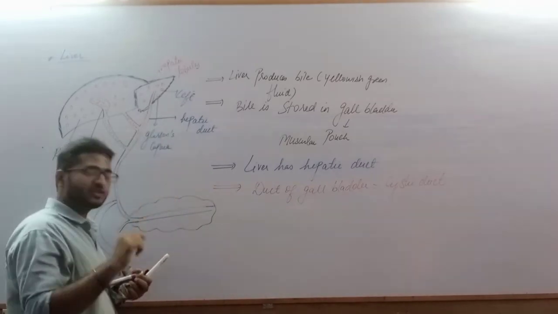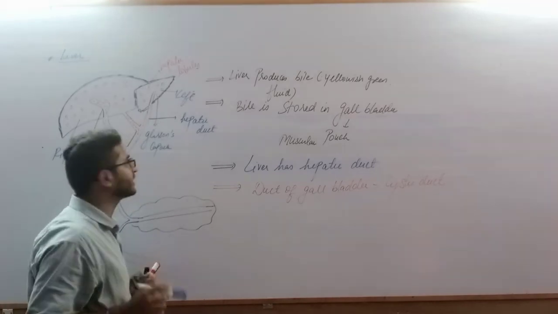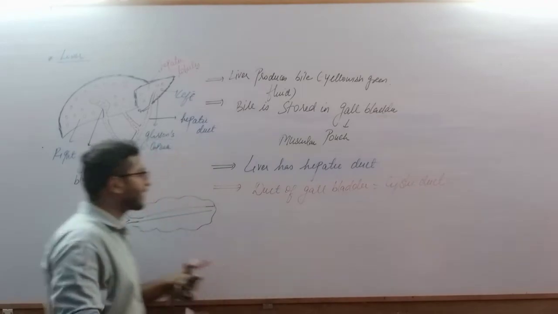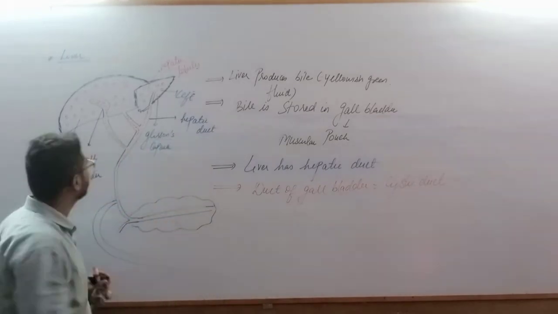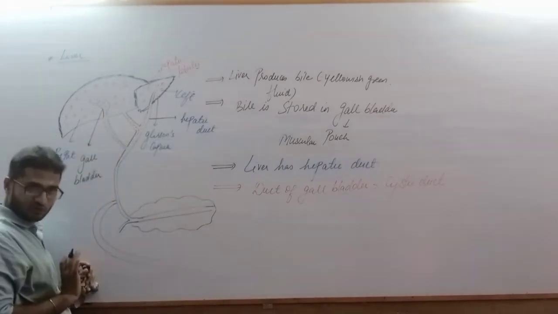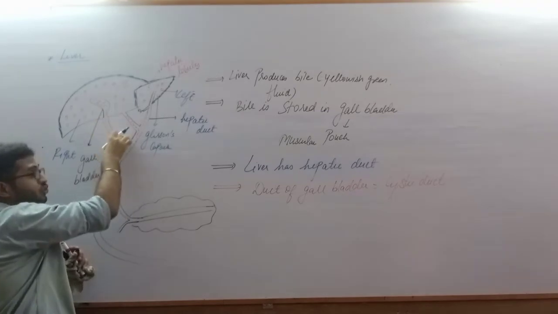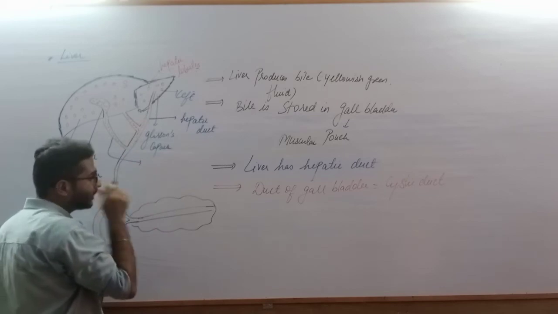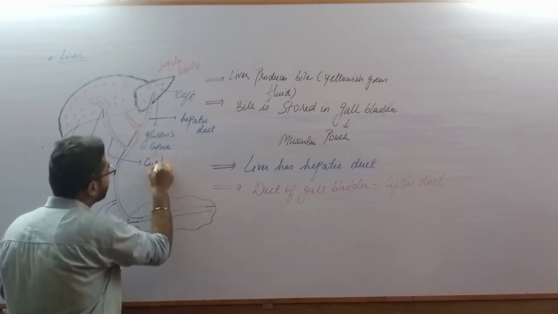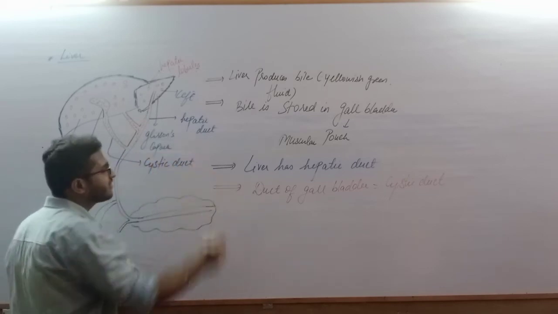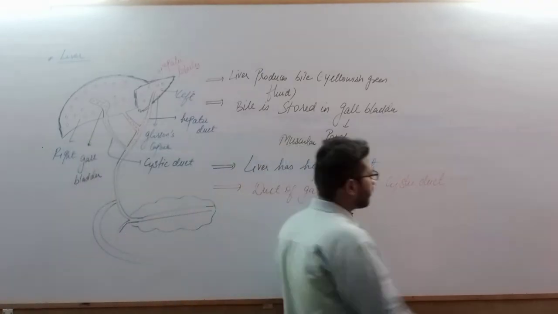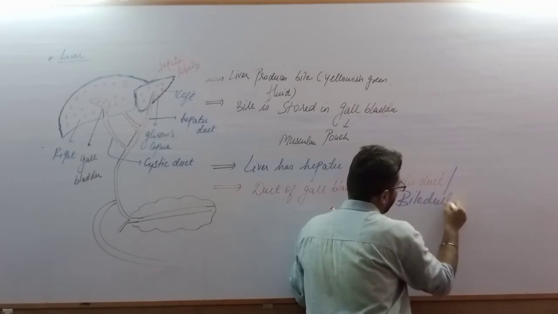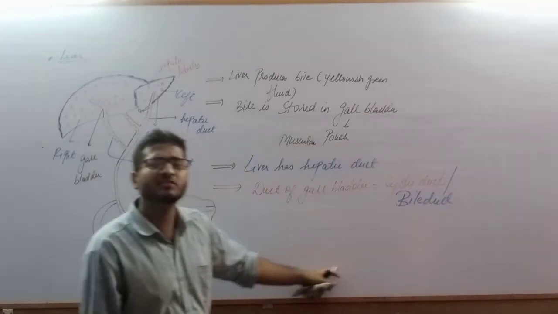Now there is a union, or a combination, of two ducts. Where is this cystic duct? The duct which passes from the gallbladder. This is the only tube which is passing from the gallbladder. You can clearly see this is the tube I am talking about. This tube is called cystic duct, C-Y-S-T-I-C. Cystic duct can also be called bile duct, because this tube or duct contains bile.